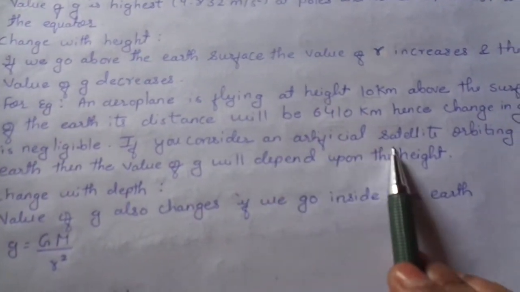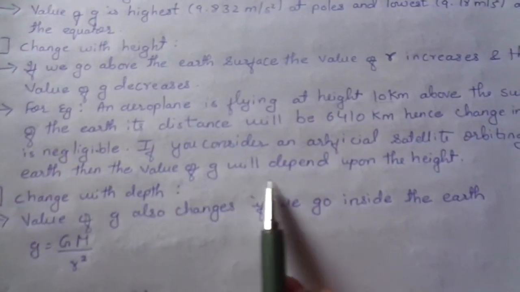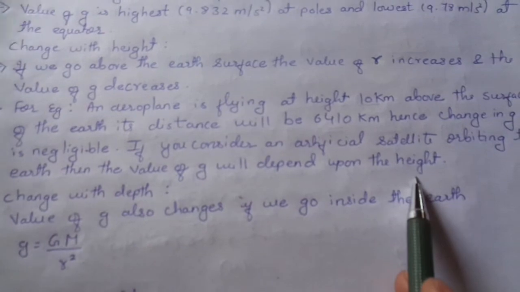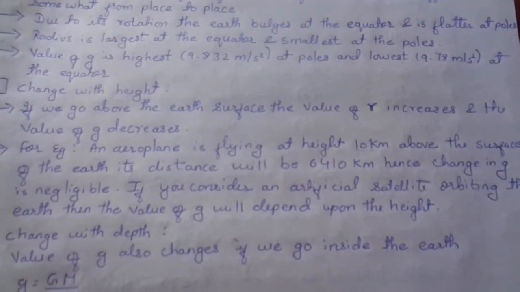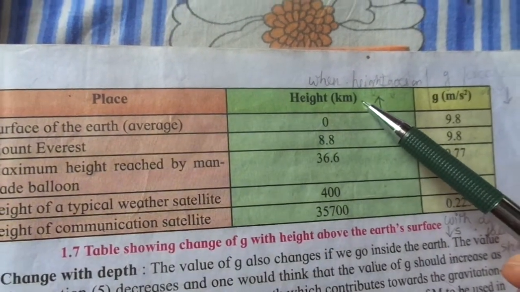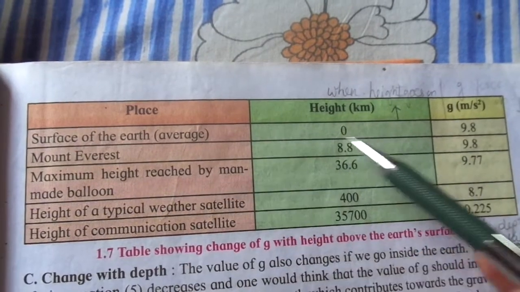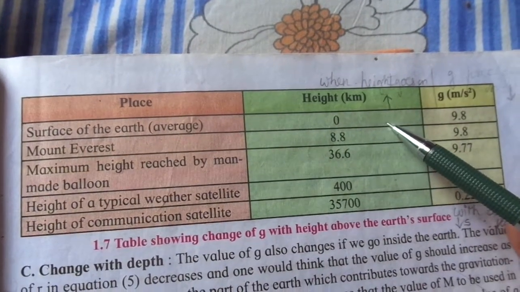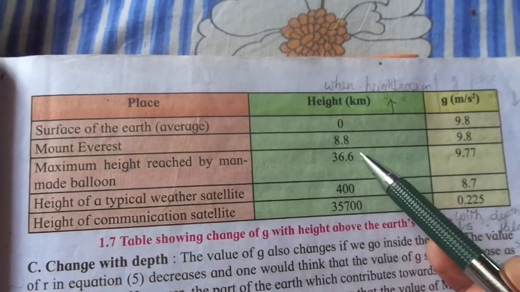But if you consider an artificial satellite orbiting around the earth, then the value of g will depend upon the height from the surface of the earth at which the satellite is orbiting. Here we have an example table. See, this is the height and this is the value of g. At the surface of earth, g is 9.8, and at Mount Everest it is 8.8.